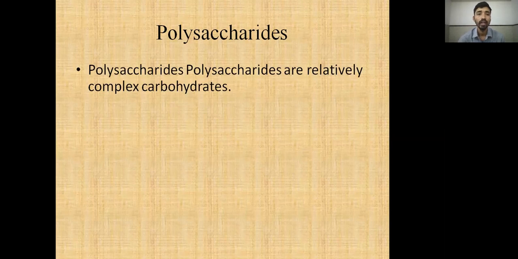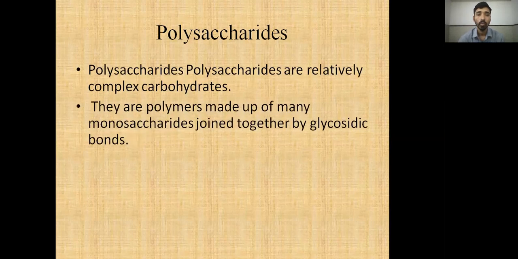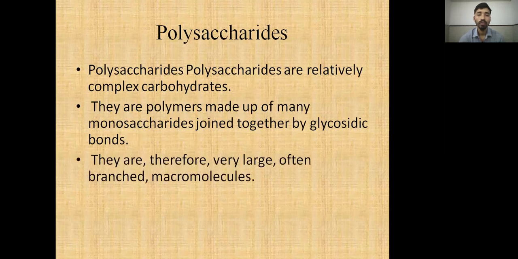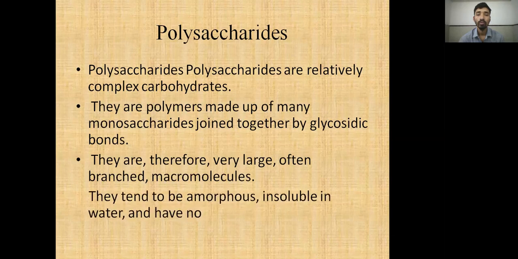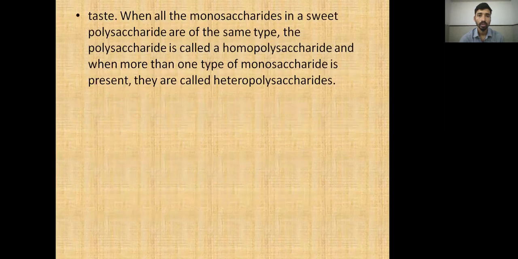Polysaccharides are relatively complex carbohydrates. They are polymers made up of many monosaccharides joined together by glycosidic bonds. They are therefore very large, often branched macromolecules. They tend to be amorphous, insoluble in water, and have no sweet taste. When the monosaccharides are of the same type, the polysaccharide is called a homopolysaccharide. When more than one type of monosaccharide is present, they are known as heteropolysaccharides, with different monosaccharide units present in the series.